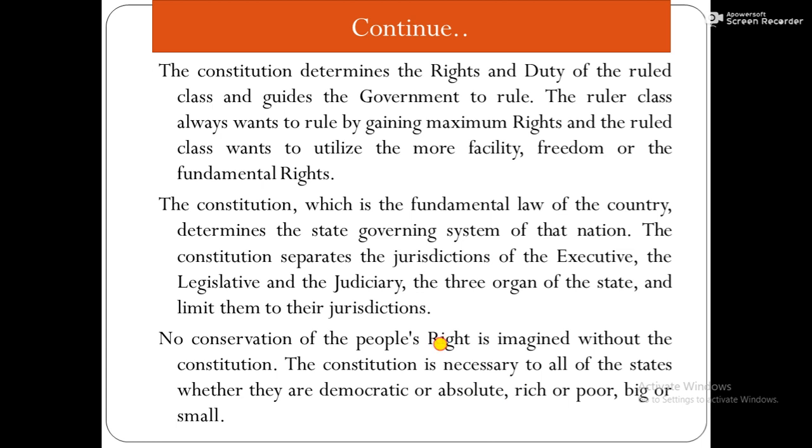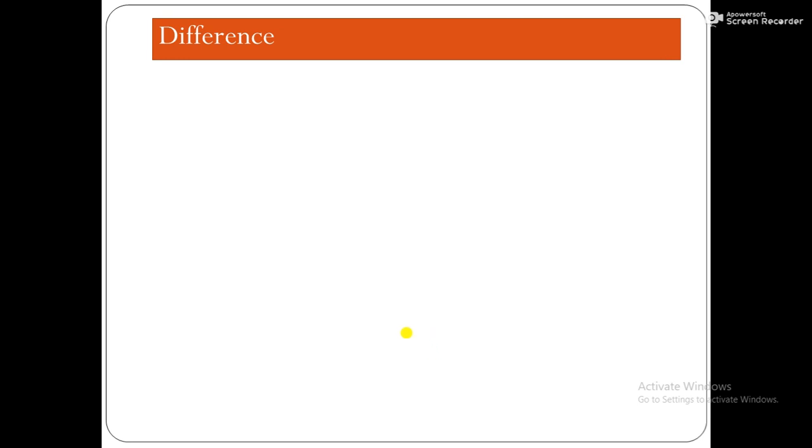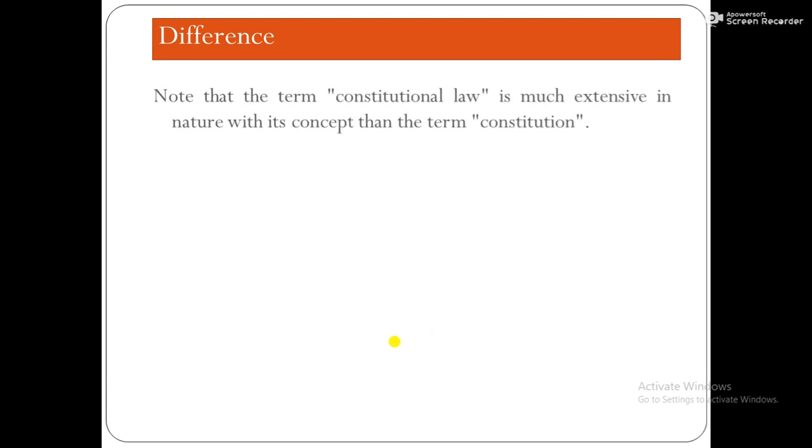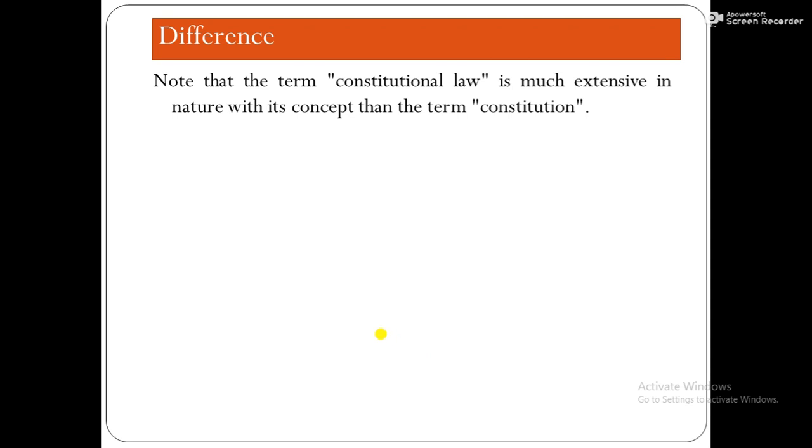Then, what is the difference between constitutional law and Constitution? Very closely we look at here, Constitution and constitutional law seem to be quite similar, but on certain grounds they are different.